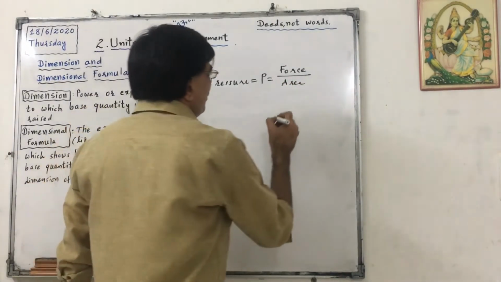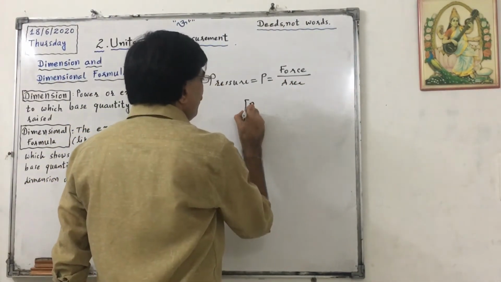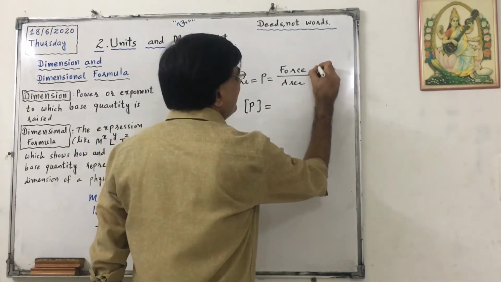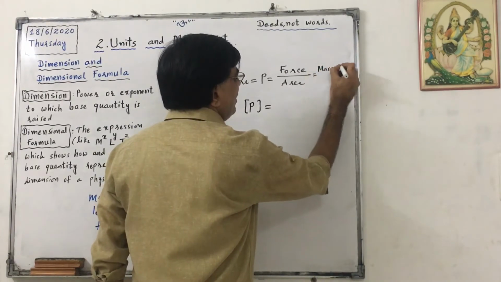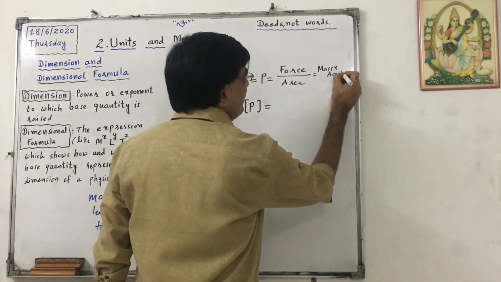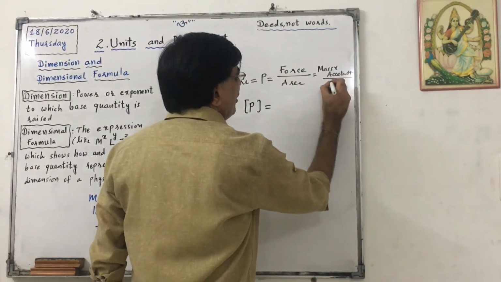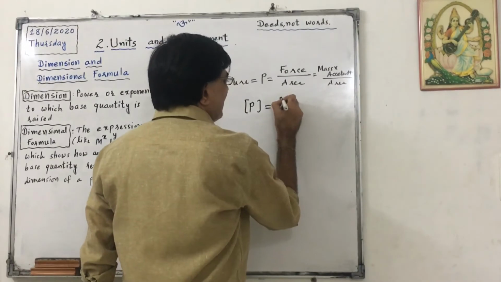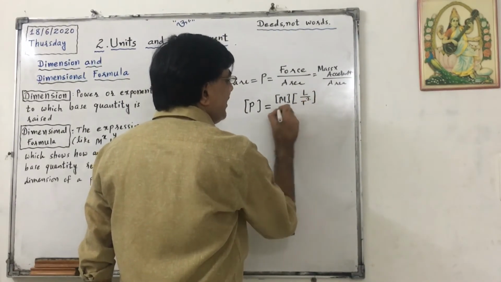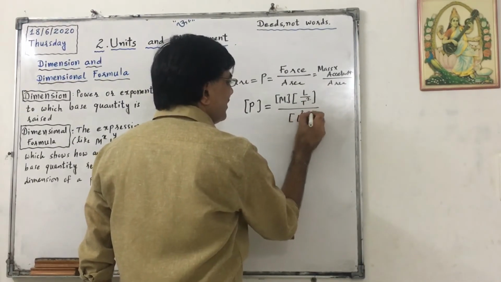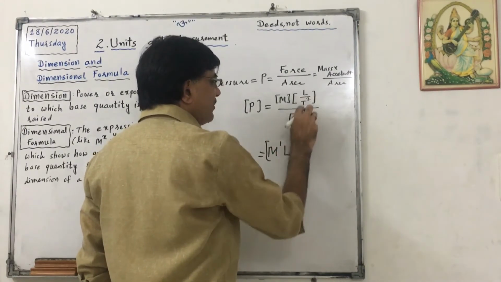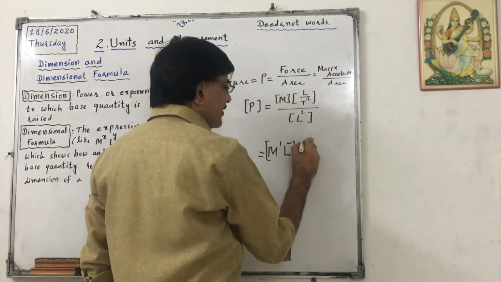Okay? Now see, force equals mass into acceleration. If you do not remember the DF of pressure, you can write it like this: mass into acceleration upon area. Now mass, capital M. Acceleration, L by T square. Area, L square. So finally it will be M raised to 1, L raised to 1 minus 2, that is minus 1, T raised to minus 1.